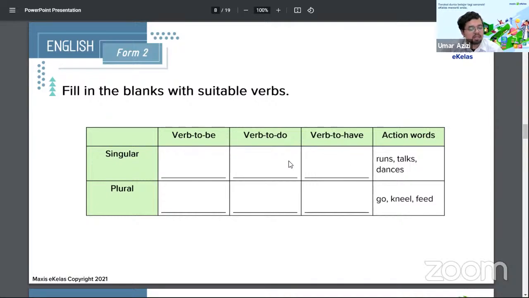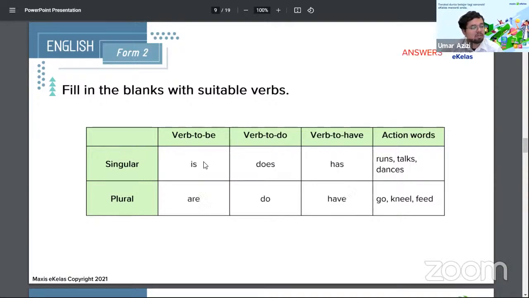I think I'm going to share this answer because I feel as a teacher, I might want to just share this one because it is tricky. So here are the answers for this one. So singular is does and has. Plural of is, does, and has is are, do, and have.